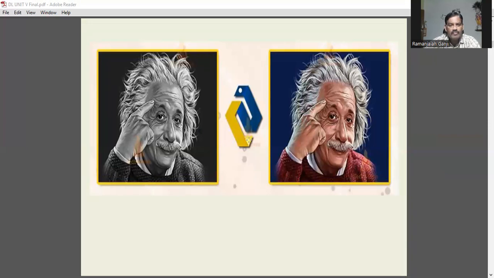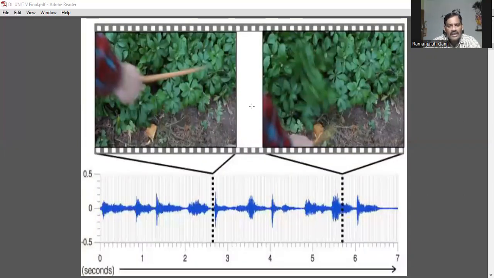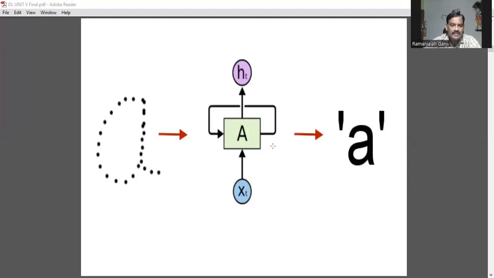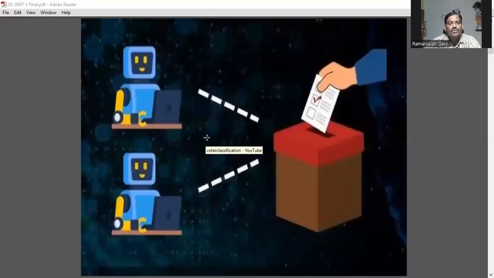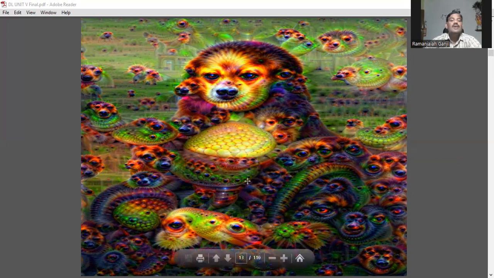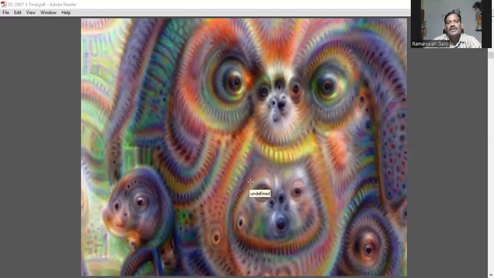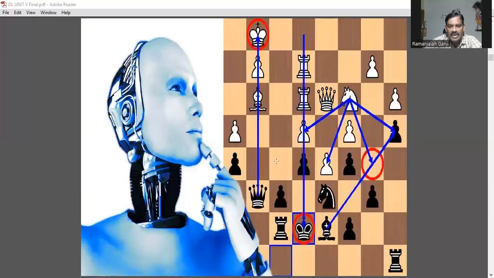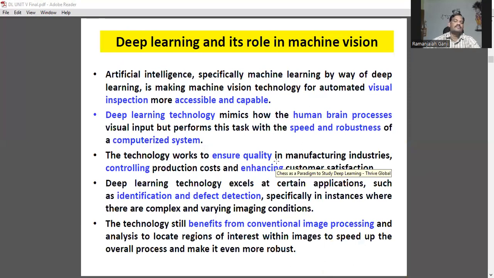Image restoration, and even removing noise from the images, adding sounds to images, conversion of pixels into election prediction, election voting predictions, and then deep dreaming. It seems to be a normal image, but internally it may include another image, which is dreaming. It is a mechanism where we don't have an exact outcome. Deep dreaming. Next, playing applications and everything.